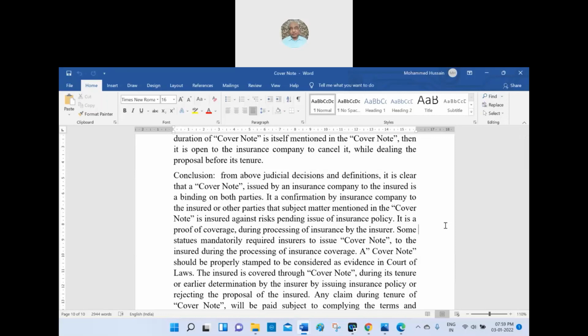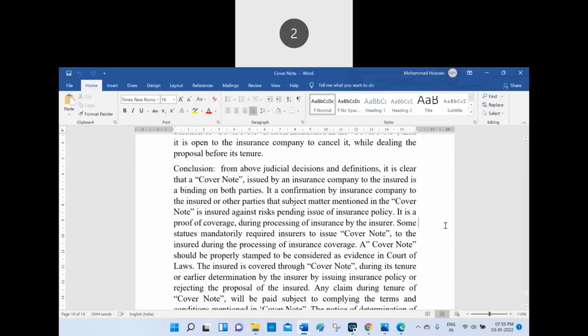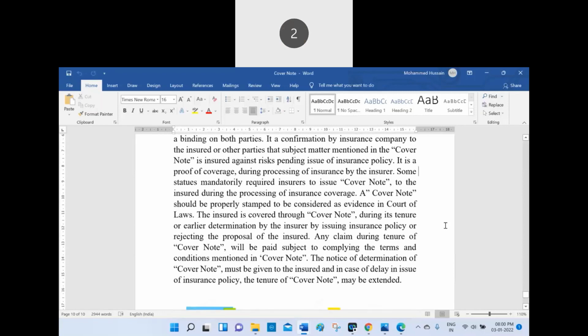Some statutes mandatorily require insurers to issue a cover note to the insured during the processing of insurance coverage. A cover note should be properly stamped to be considered as evidence in a court of law. The insured is covered through the cover note during its tenure or until earlier determination by the insurer, by issuing the insurance policy or rejecting the proposal of the insured.